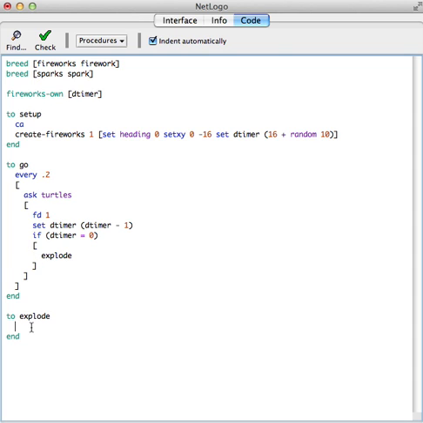So when I say explode, I want the firework, so the firework will be led down here, to hatch lots of sparks. Let's say 30 sparks. Each of those sparks should have a random heading. Maybe I want to set their shape to be some kind of dot.